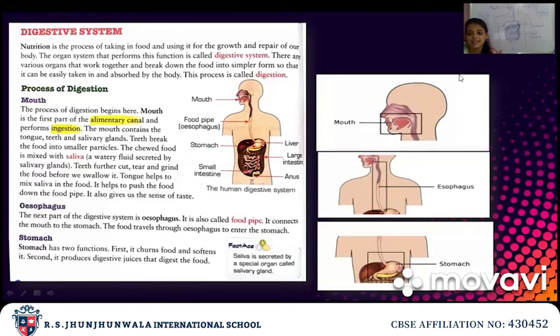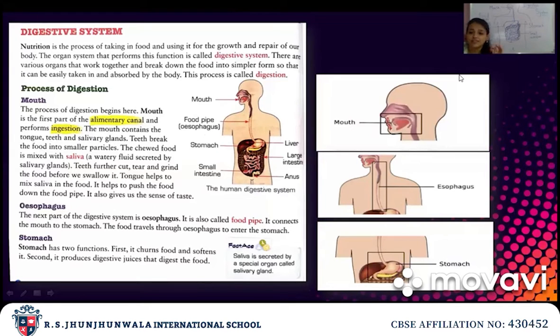Okay, when this saliva is mixed with the food, our teeth cut the food again, and then we can swallow that food. Okay, it is broken into very small pieces, so in that way we can swallow them.